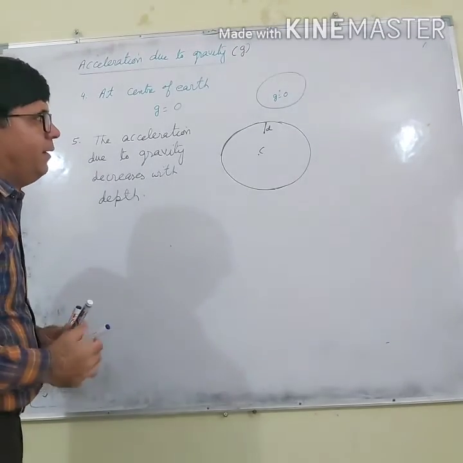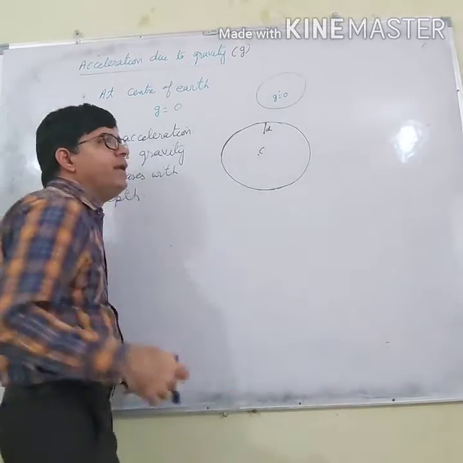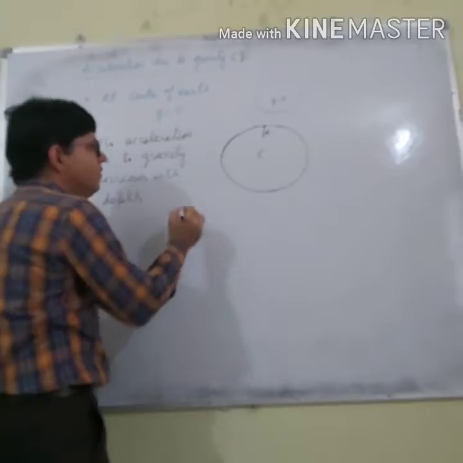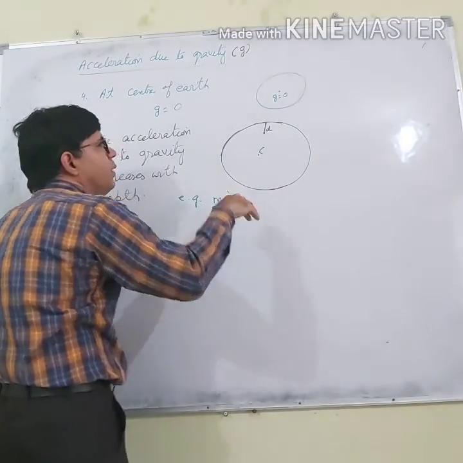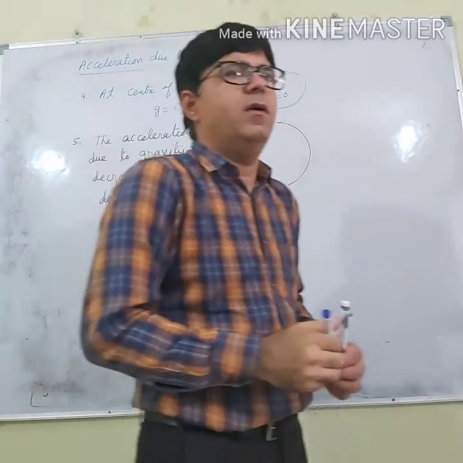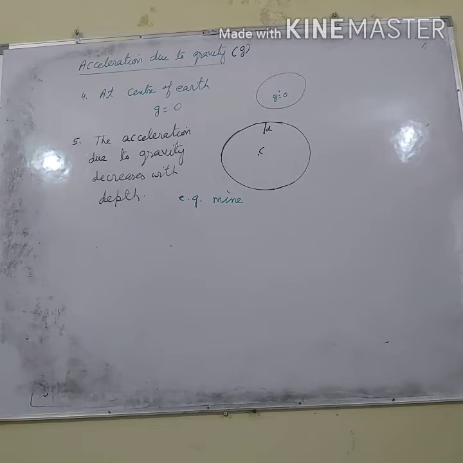Right? If you are in a mine, for example, mines are always below the surface of earth, so their acceleration due to gravity will be small.